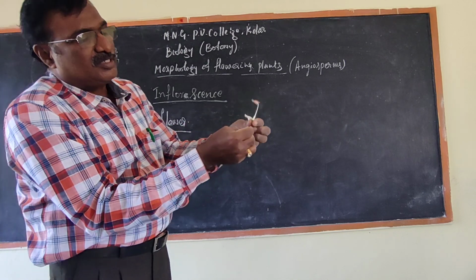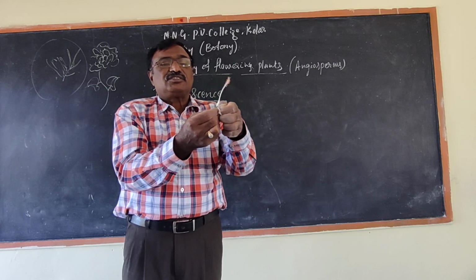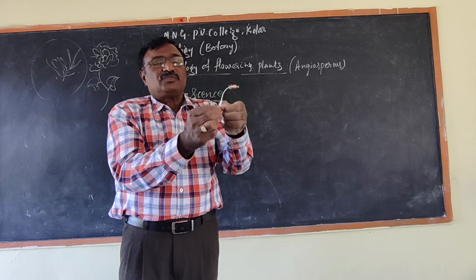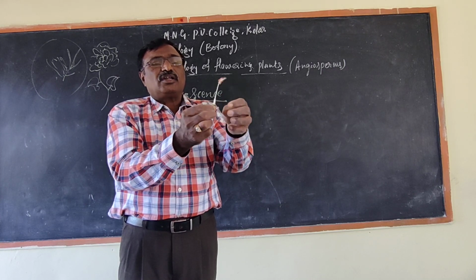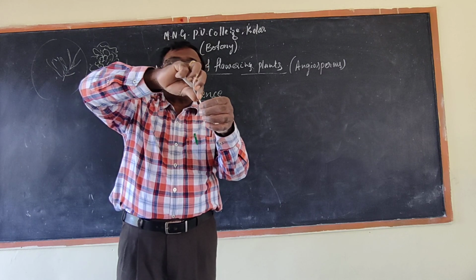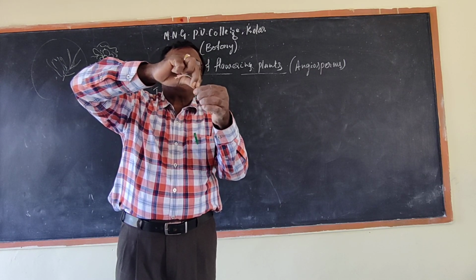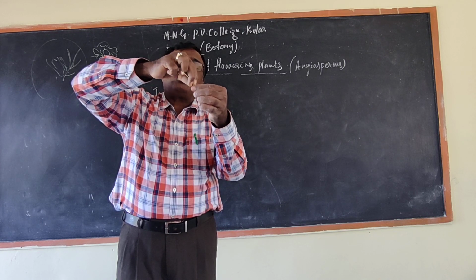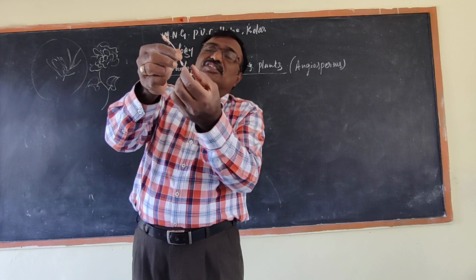This is the ovary. The ovary is the female reproductive organ. This one you can remove slowly. You can see the ear-like structure. One of the ear-like structures is cut.